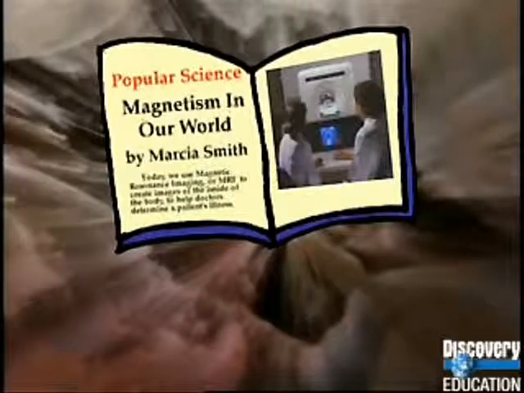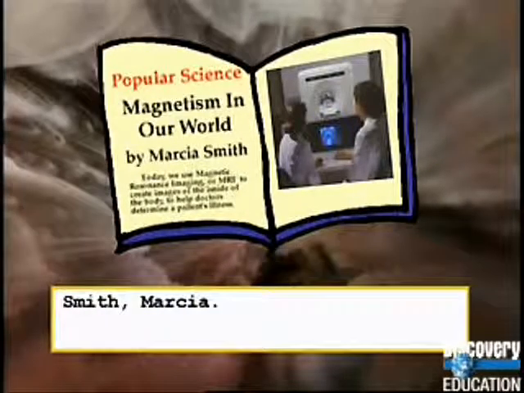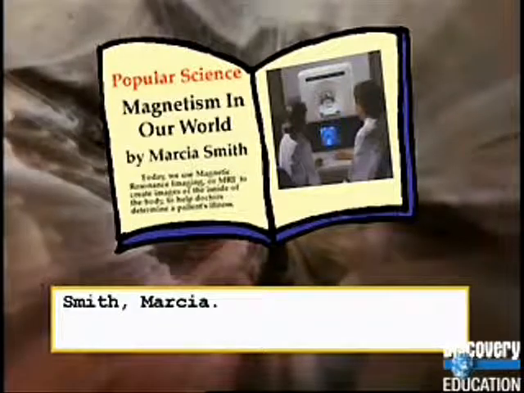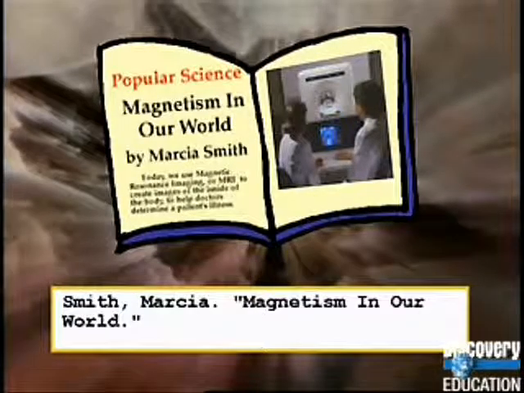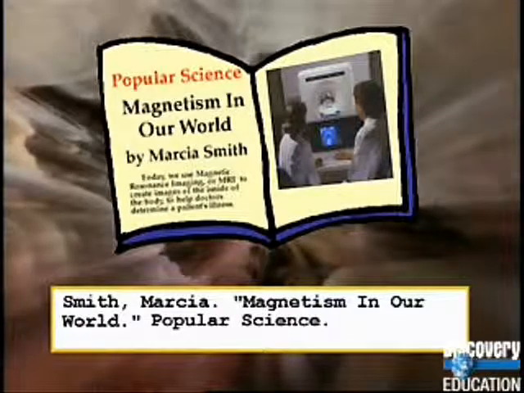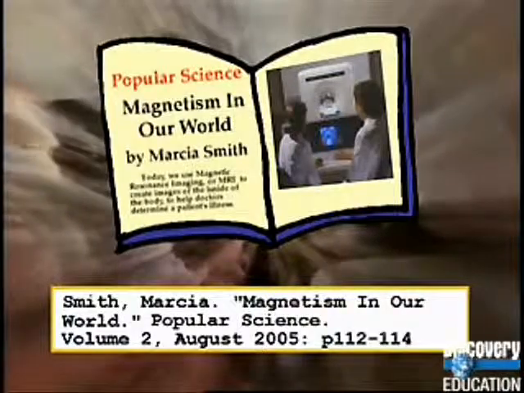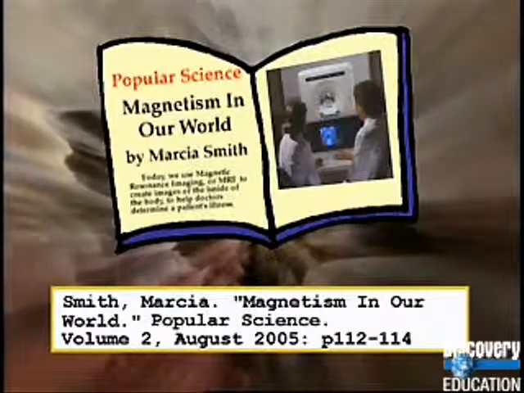You might also find a magazine article in your research. To cite a magazine, start with the name of the person who wrote the article. Then include the name of the article in quotes. Finally, write the name of the magazine and date of publication, followed by the page numbers on which the article is located.